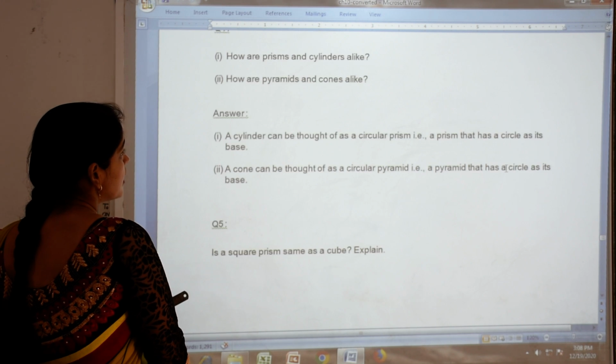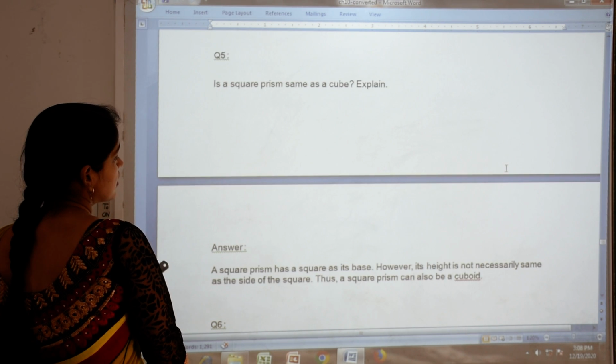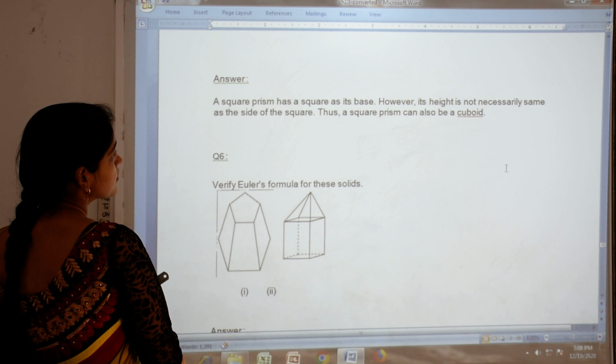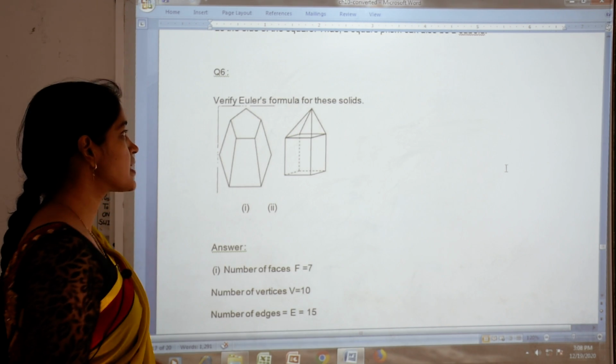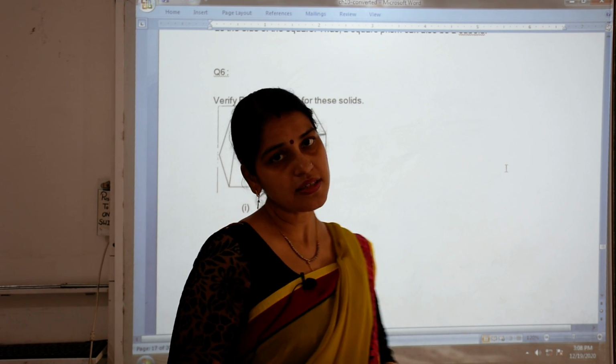Then next question, question number 6. Okay. Now in question number 6 you have to verify Euler's formula.